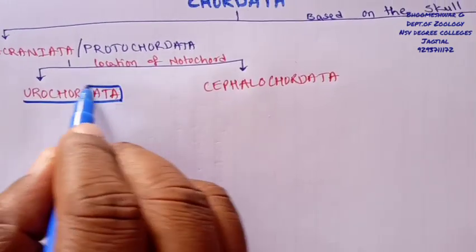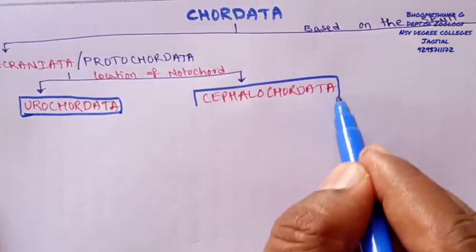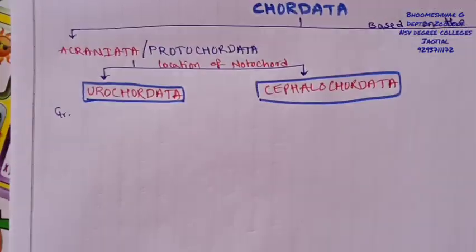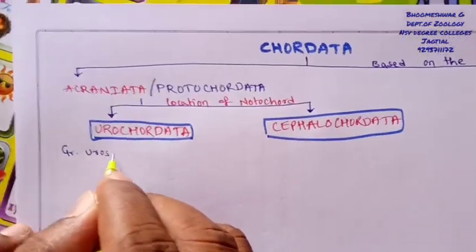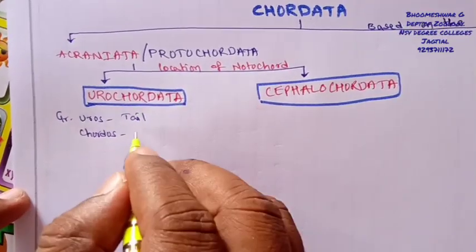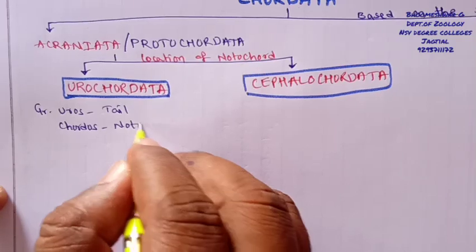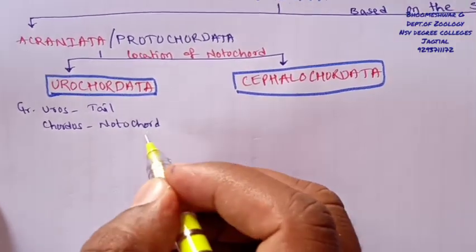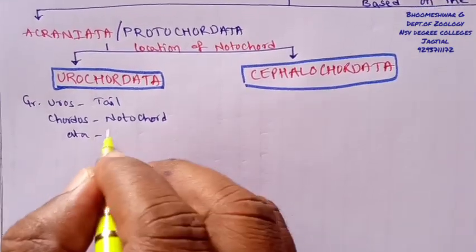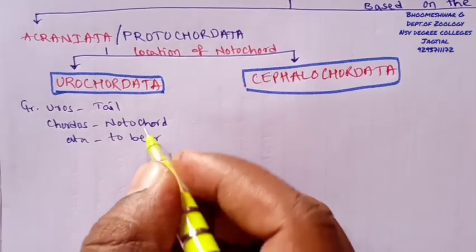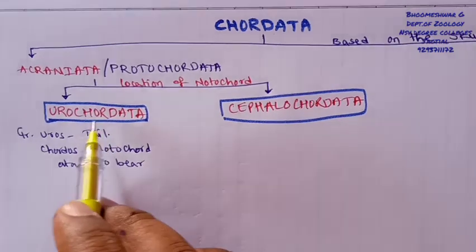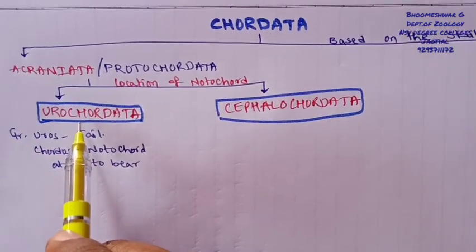So these are the two major groups of organisms. One is Urochordata and the second one is called Cephalochordata. Urochordata has two Greek terms. The first one is uro; uro is nothing but tail, and chorde, a rod-like stiff flexible structure, also called a backbone-like structure, is the notochord. And ata here is nothing but to bear or to have. So finally, the notochord located at the tail region in some individuals belongs to Urochordata.